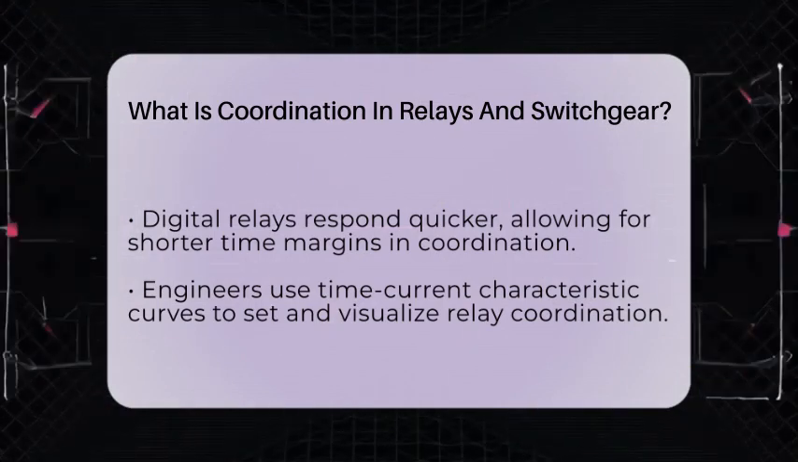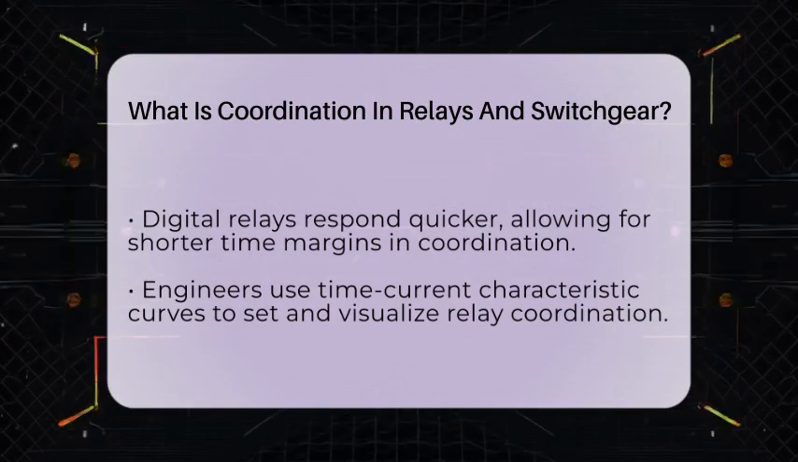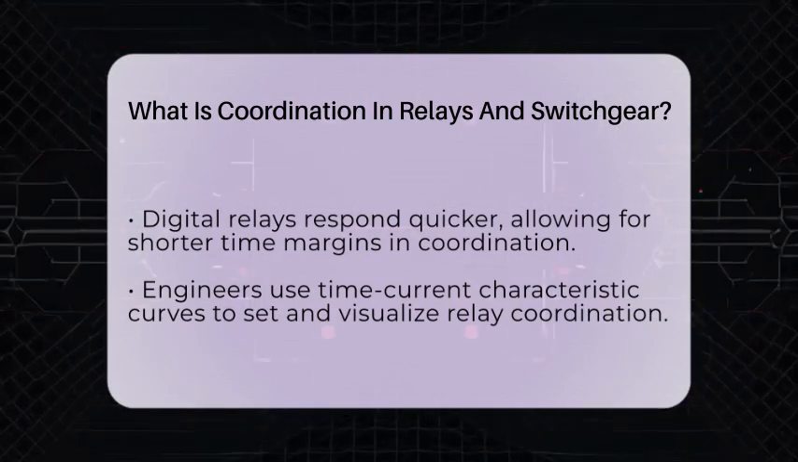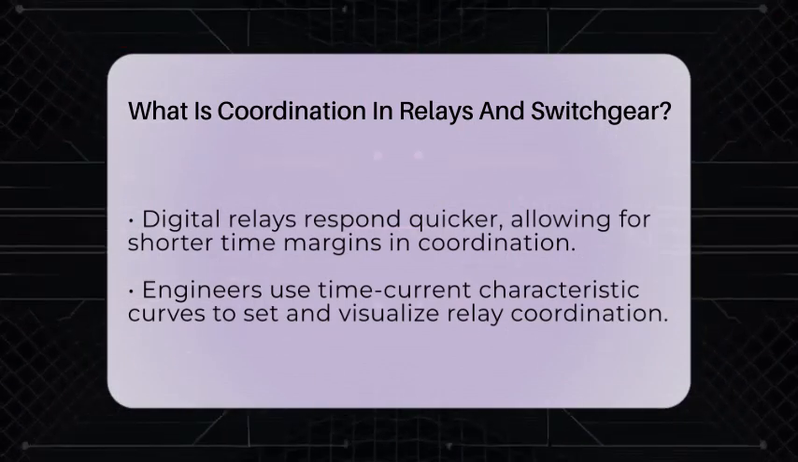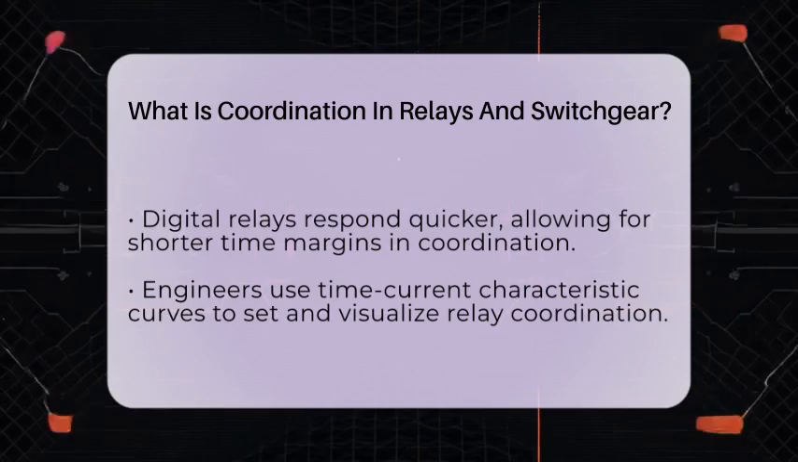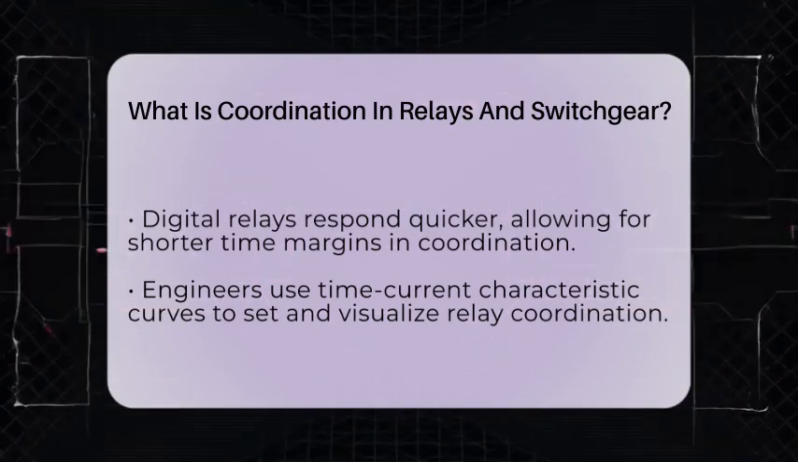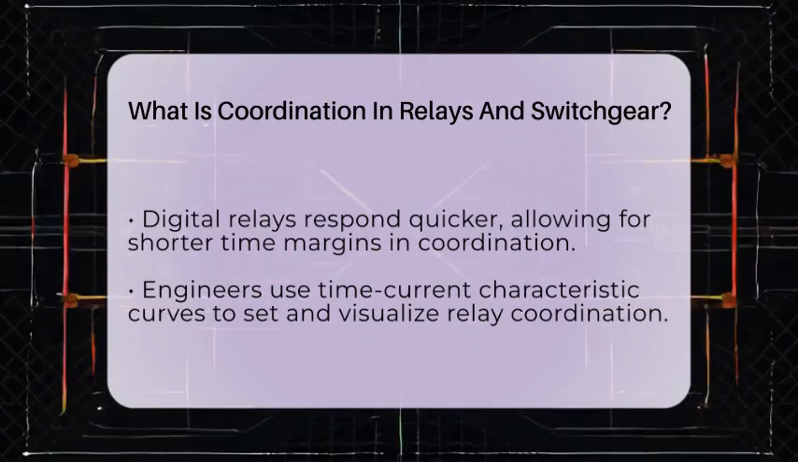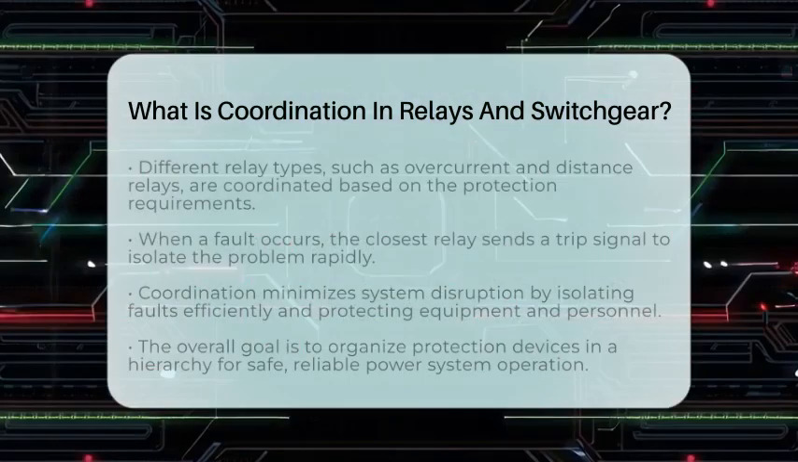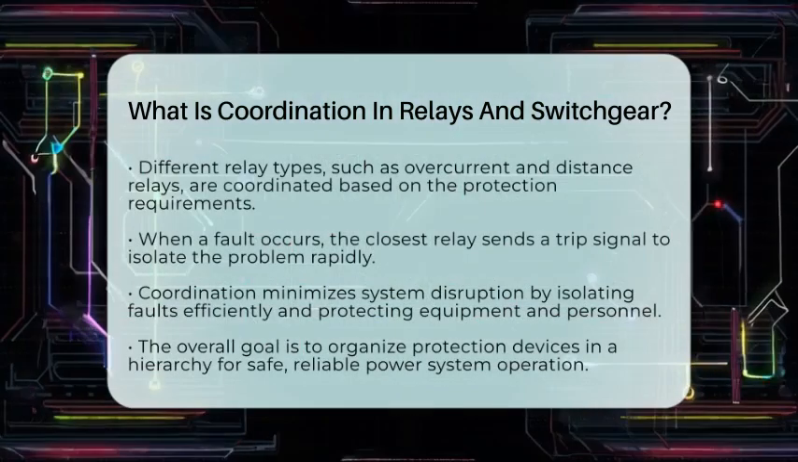Different types of relays are coordinated based on what they protect. Overcurrent relays are common in distribution systems, set to trip at specific current levels and times. Distance relays, for example, measure how far away a fault is and trip accordingly.